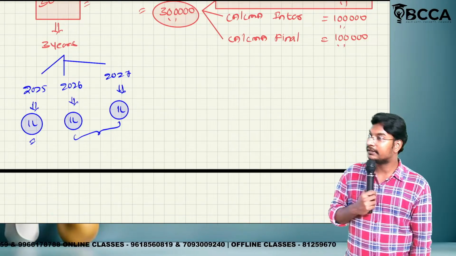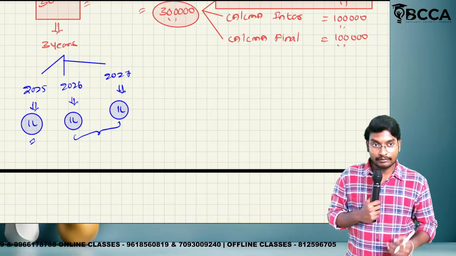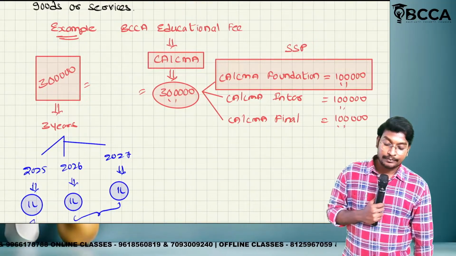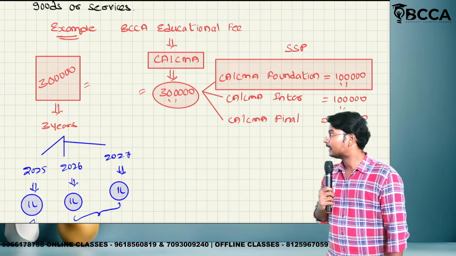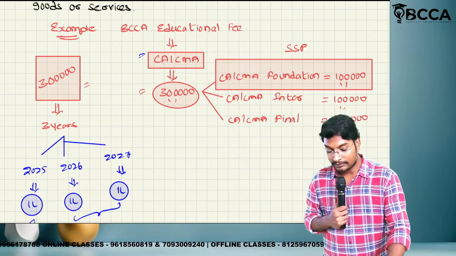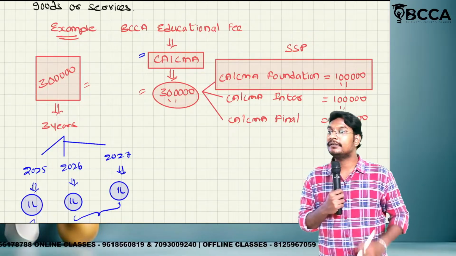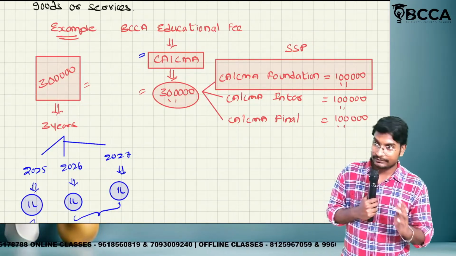So that income received in advance is called as what? Liability. Once again, I am going to discuss. What is the example we have taken? BCCA education fee. BCCA will provide the courses called as what? CA and CMA. So for the total education, they will charge how much? 3 lakhs. It is just an example.